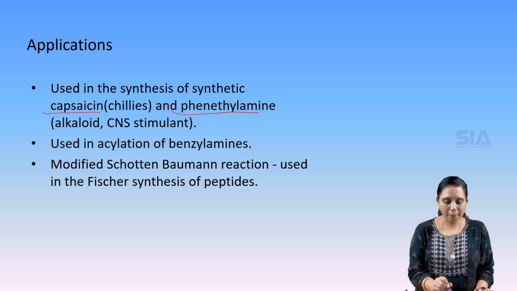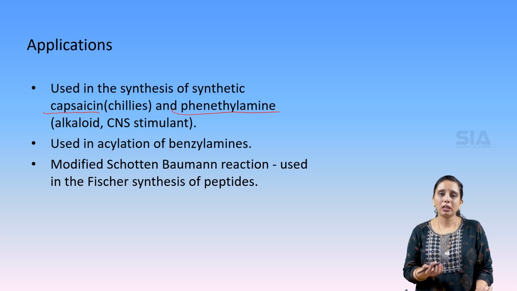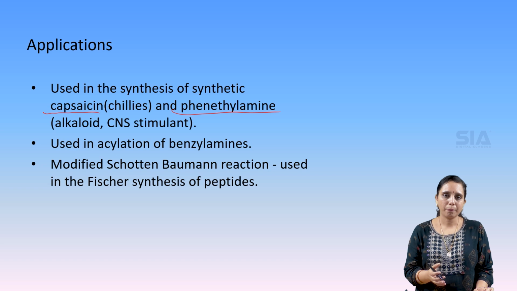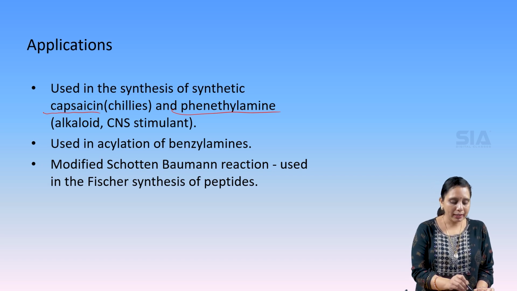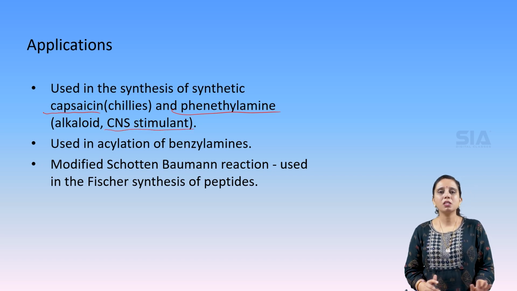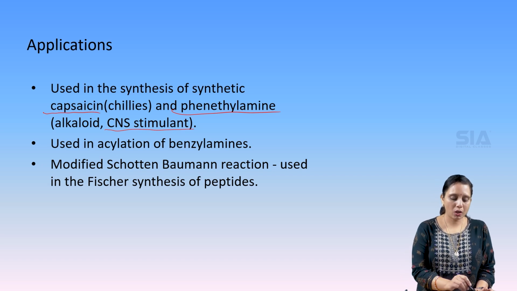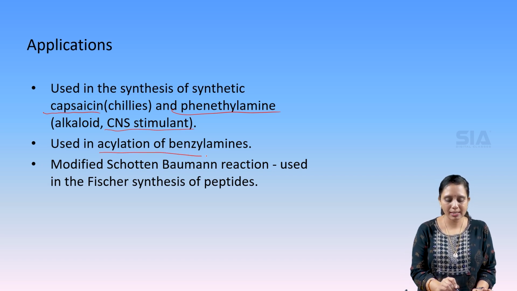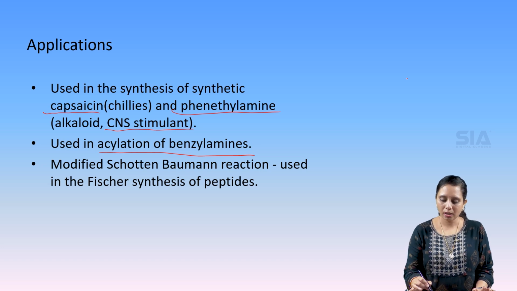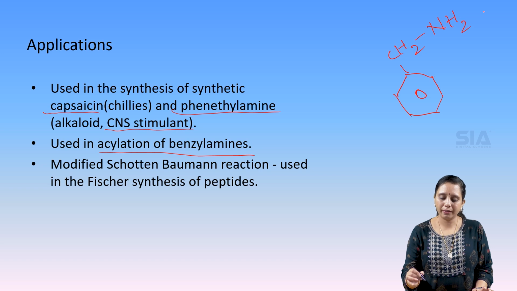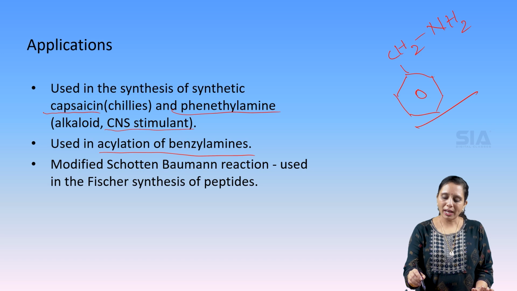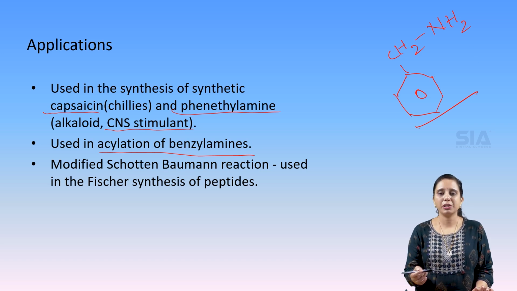And phenethylamine is also an alkaloid, that means it comes from plants, special plants like cinchona and all. So it is a CNS stimulant, central nervous system stimulant. And this reaction can also be used to acylate benzyl amines also. Benzyl amines are like this, the structure: benzene ring, and there is a CH2 group present here along with the NH2 added. So here this is the benzyl amine. So to acylate benzyl amines also this reaction can be used.